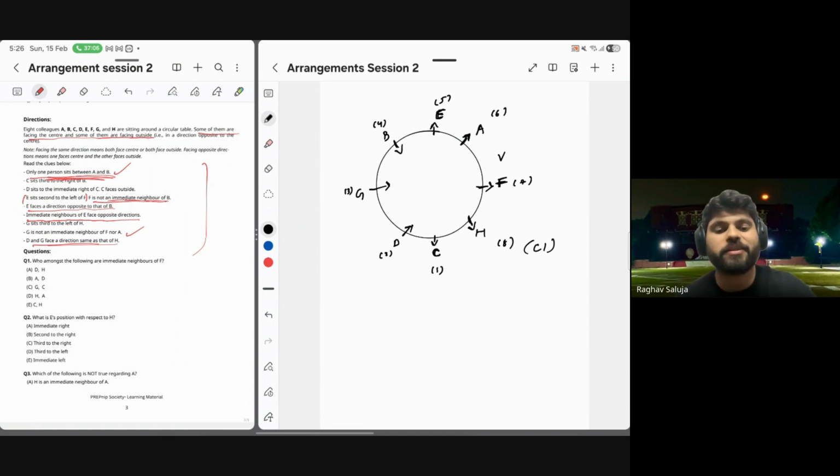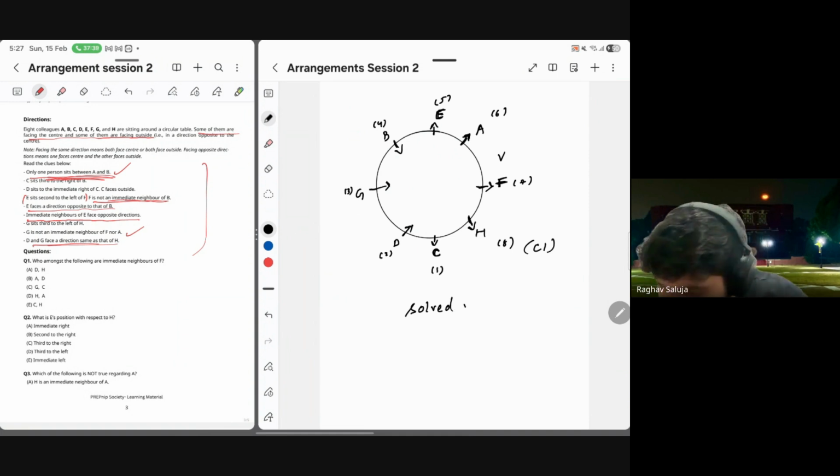As simple as that. All we did was follow the clues. We created both the cases that were getting created and we eliminated the one that was getting eliminated. We didn't try to solve it in our head. We didn't try to solve it using a single arrangement. We created separate ones. We eliminated the wrong one. We continued solving the right one, followed the clues properly, chose the perfect anchor, and our set is solved.